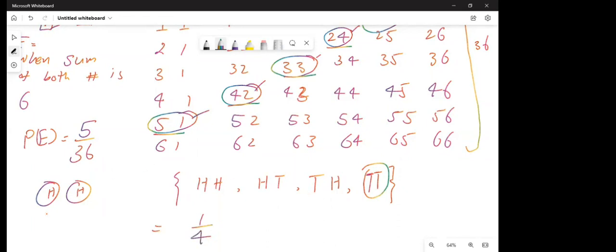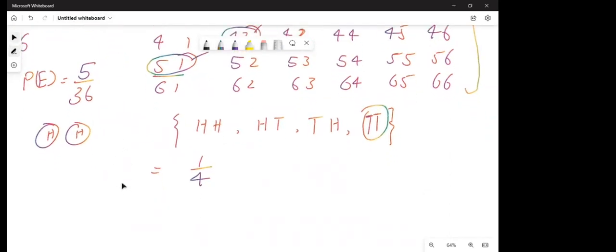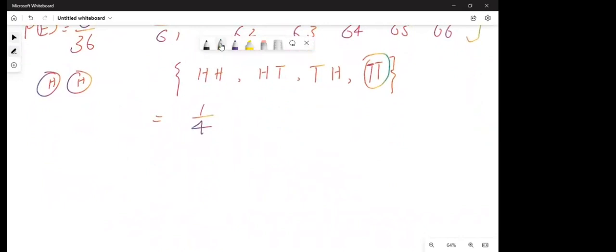So there are 2 kinds of probabilities, the independent event and the dependent event. These were independent events. When you flip the first coin, it does not affect the outcome of the second coin.